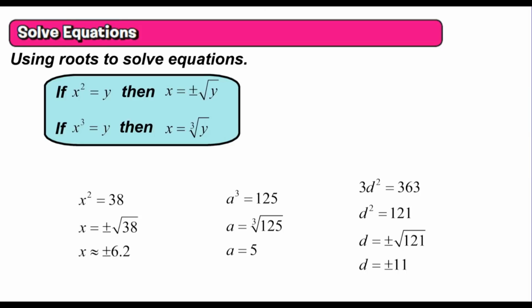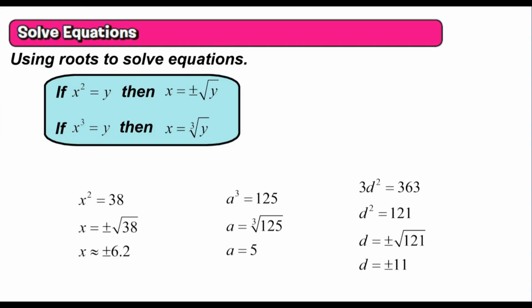And then likewise, if x cubed equals y, then x is equal to the cube root of y. We would just find the cube root of y, and that would tell me what x is. And then again, if y is positive, then x is going to be positive. If y is negative, then x is going to be negative in those cube root cases. So let's look at a couple examples here.